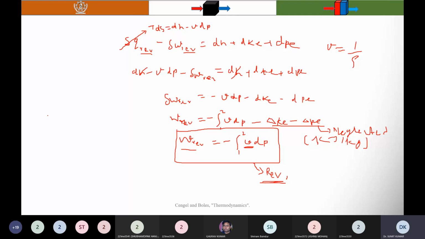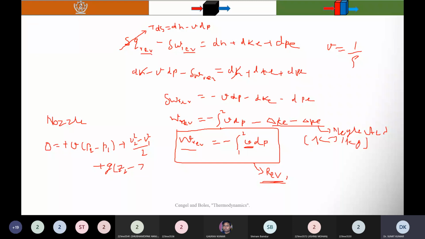For example, here I have considered a nozzle. A nozzle is not producing any work, so W becomes 0. Assuming the fluid is incompressible, v comes outside, and you can integrate this and find minus v into P2 minus P1, and this is the minus change in kinetic energy, so I can use the plus sign here: (V2 squared minus V1 squared) by 2 plus g into (Z2 minus Z1).